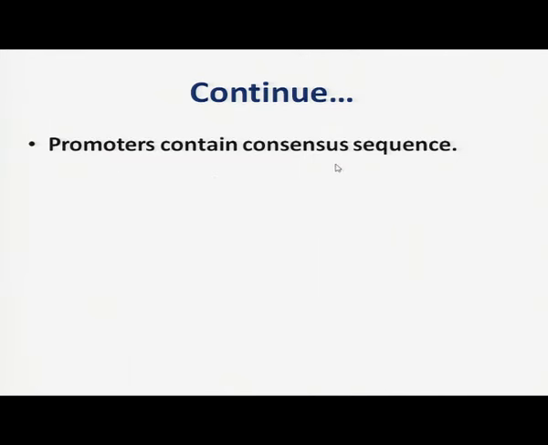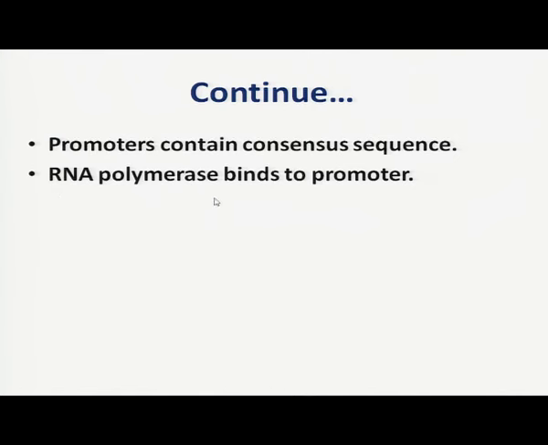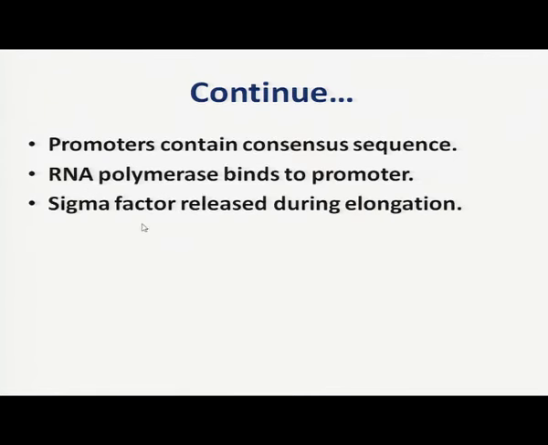Promoters contain consensus sequences. Sigma factor is able to recognize promoter only because of the presence of consensus sequences, and these consensus sequences are present in most prokaryotic cells at the same position. RNA polymerase binds to promoter. After the recognition of promoter, the RNA polymerase binds over the promoter. Sigma factor is released during elongation when 7 to 9 nucleotides of RNA have been added.